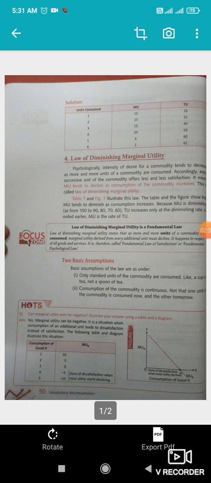So what does the law of diminishing marginal utility state? It states that as we go on consuming more and more units of a commodity, the additional utility or the marginal utility from each additional unit must decline. Decline means it should go down.